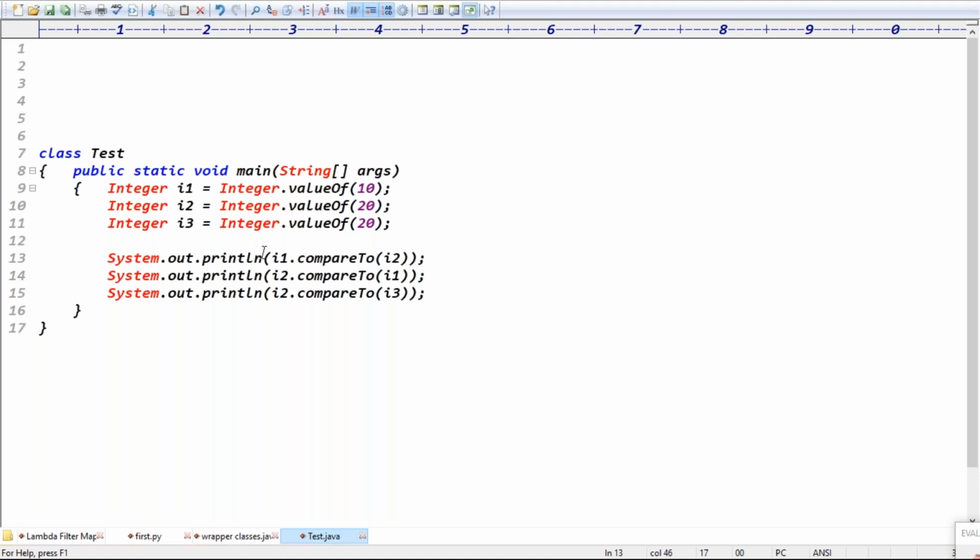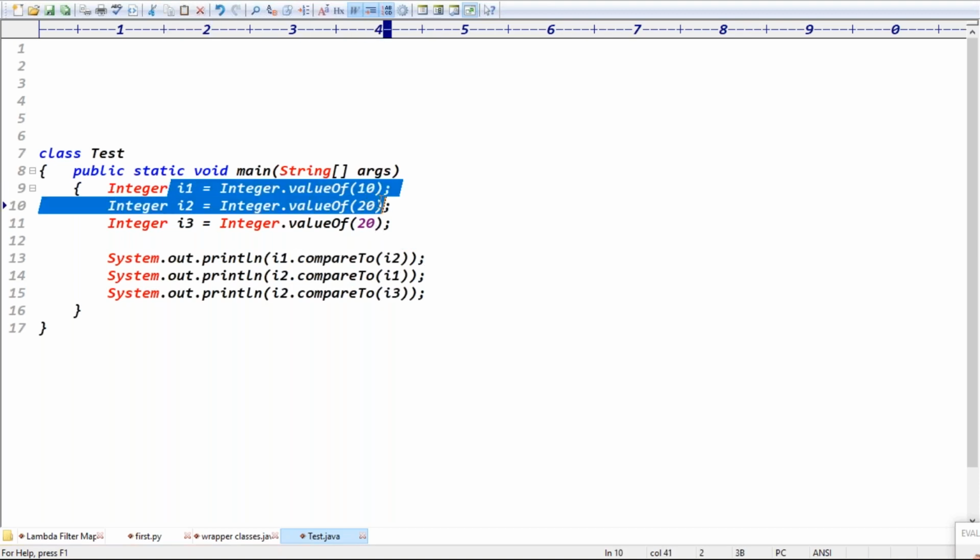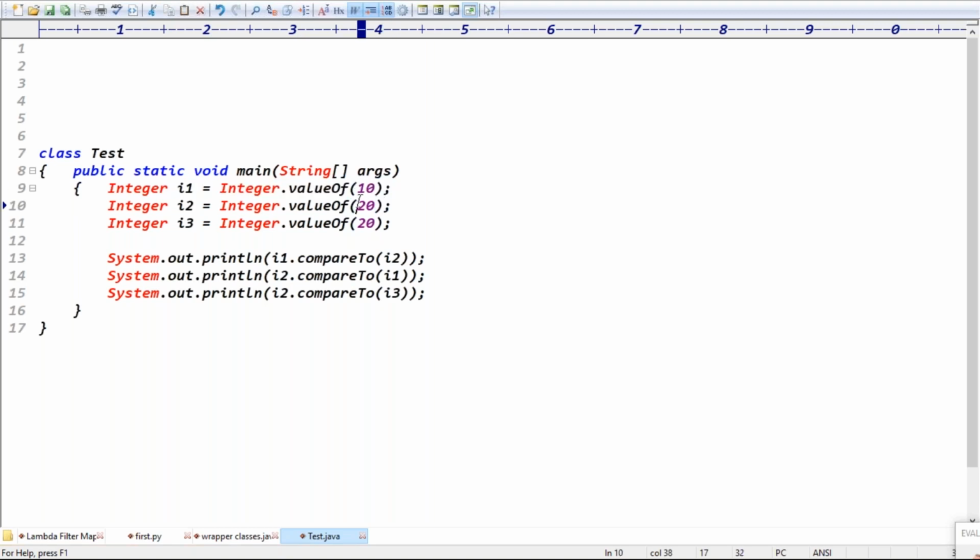Yes, here we are using the compareTo method, right? i1.compareTo(i2). What does i1.compareTo(i2) mean? Are the i1 data and i2 data the same or different here? Different, sir. Their content is different, right? Different means it returns either a positive value or a negative value, right? Positive or negative means the first value is smaller or bigger. I think the first is smaller, right? Yes, sir. The first one is smaller, so does it return positive or negative now?